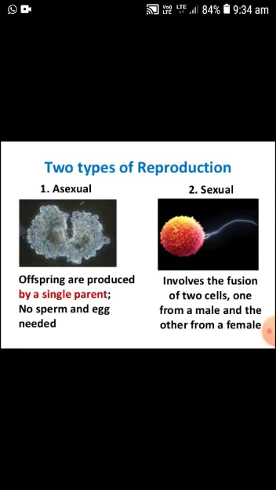In sexual reproduction, the fusion of gametes of both partners takes place to form a zygote, and from the zygote the embryo is developed. But in asexual reproduction, there is no fusion of gametes. Only a single parent is capable of producing new young ones.